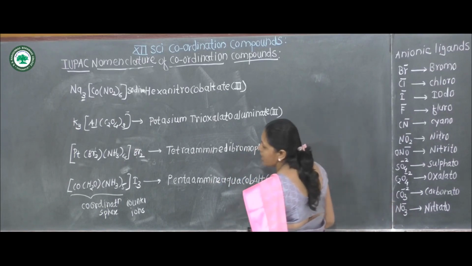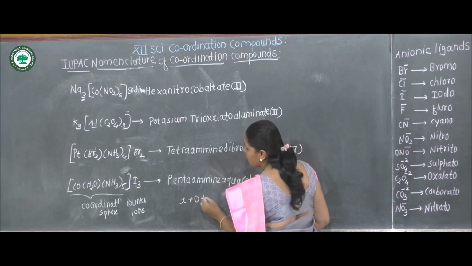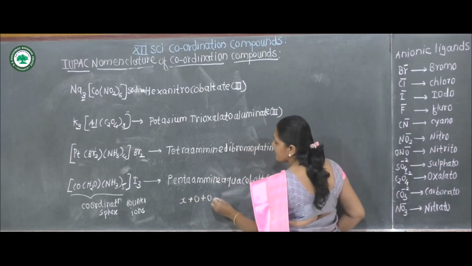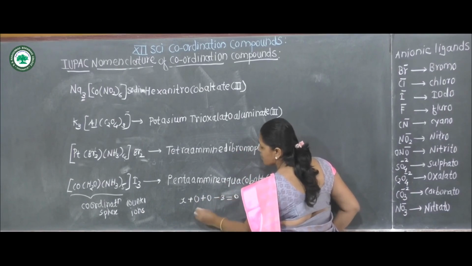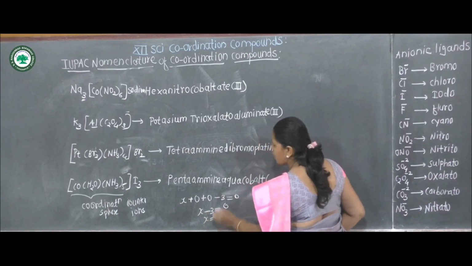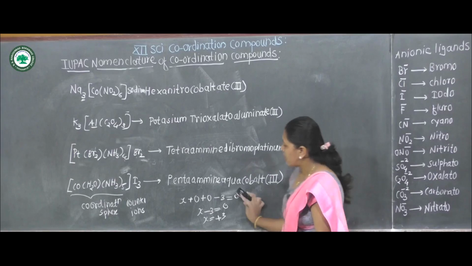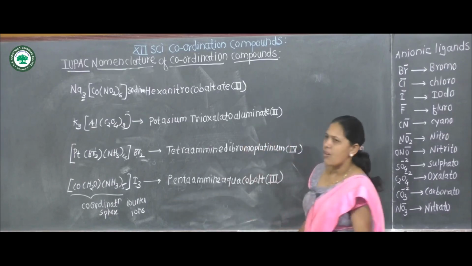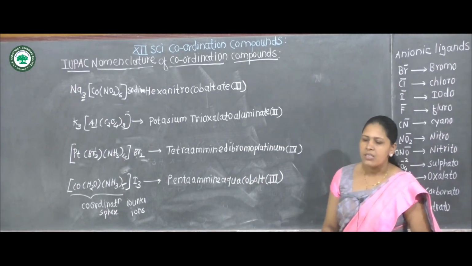Oxidation state of cobalt, X, for water 0, for amine 0 because neutral ligand. For iodine, -3 is equal to 0, x minus 3 is equal to 0, x is equal to +3. Cobalt is 3. This is the nomenclature of this coordination compound, pentaamine aqua cobalt 3.